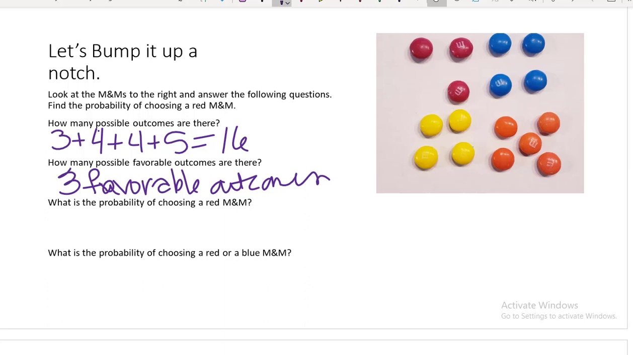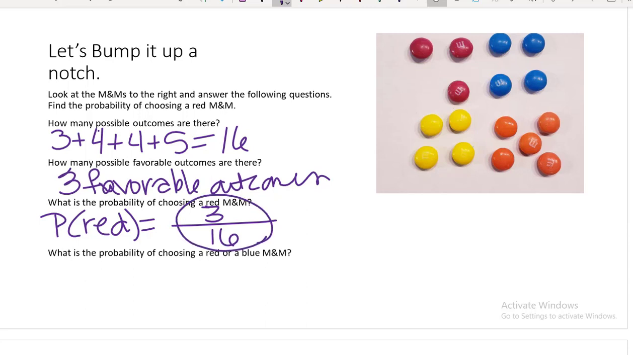Next, what is the probability of choosing a red M&M? Well, we'd write it as the probability of red. So it will be the number of favorable outcomes, which is 3, divided by the number of possible outcomes, which is 16. And we would say that the probability of picking a red M&M is 3 divided by 16.